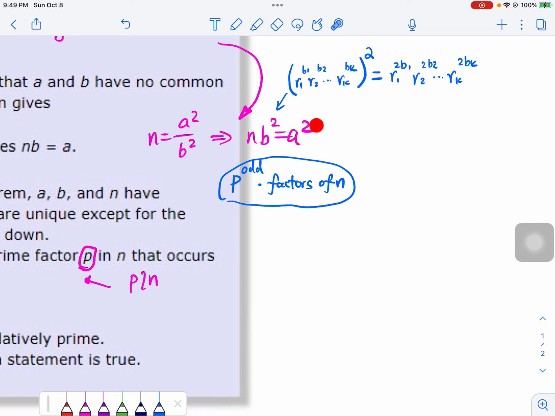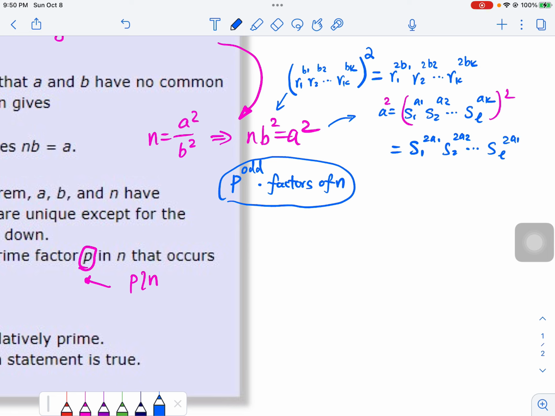Now similarly, from the factors of A, suppose A is equal to S1 to the power A1, S2 to the power A2, and so on and so forth, SL to the power AL. Suppose this is the factorization of A. Now when you square it, do you see that all the powers of the prime factors of A have to be even? That will be S1 to the 2A1, S2 to the 2A2, and so on, SL to the 2AL.